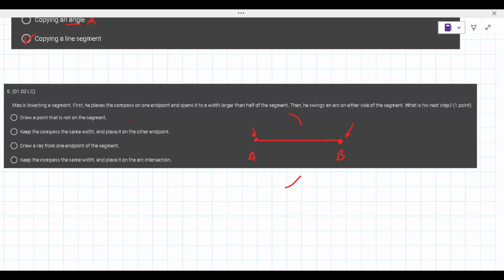To draw a point that is not on the segment. Keep the compass the same width. Okay. Yeah. So he keeps the compass on the same width and goes to the other endpoint B and then swings the arc above and swings the arc below. That is his next step. And then he grabs a ruler and he connects the tips. All right.